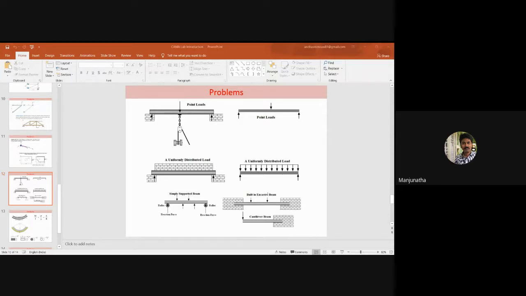Next, it can also be classified based upon the type of support. As some of you have mentioned, these include simply supported beam, cantilever beam, overhanging beam, continuous beam, and fixed beam. Let us try to understand what we mean by a simply supported beam. Could anyone tell me what a simply supported beam is?